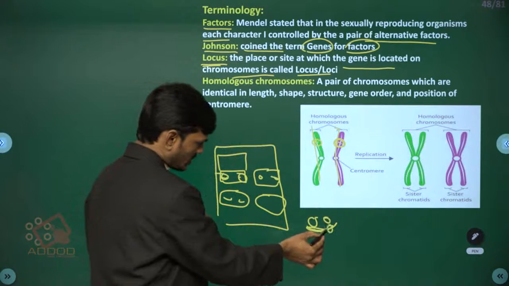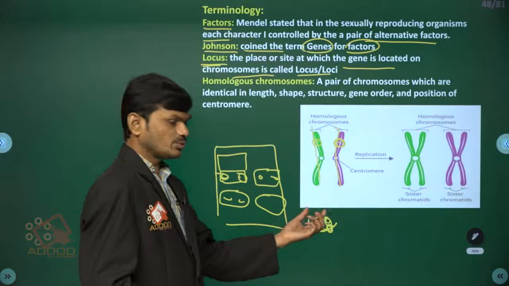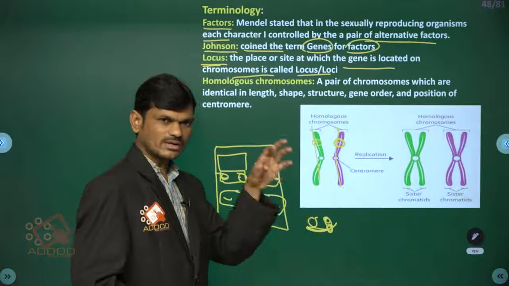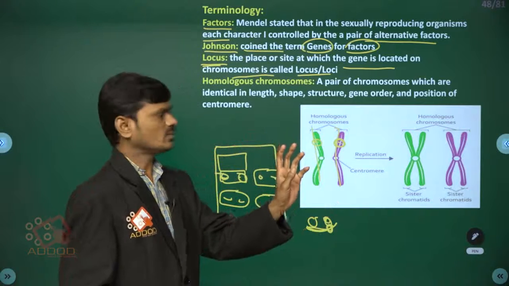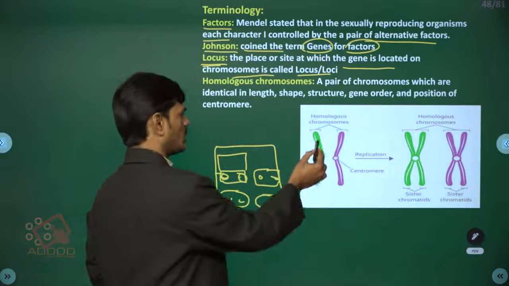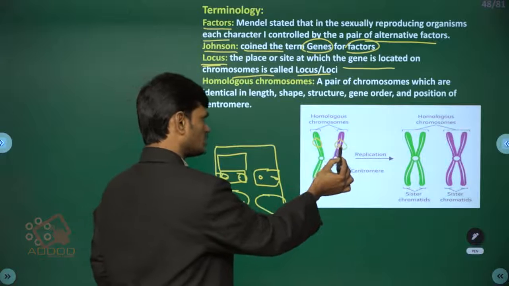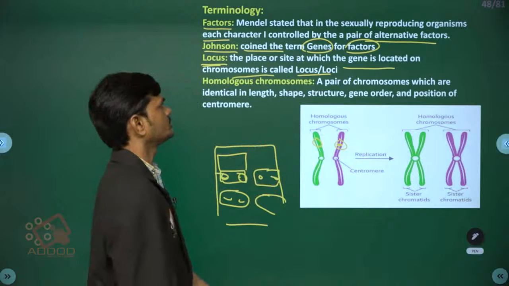The students sitting on the benches are the example genes. In the same way, locus is the place on a chromosome where the genes are located.